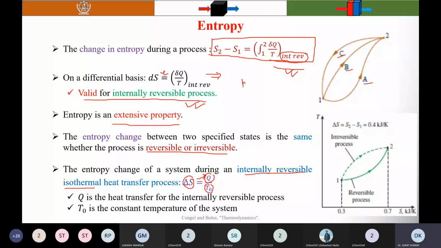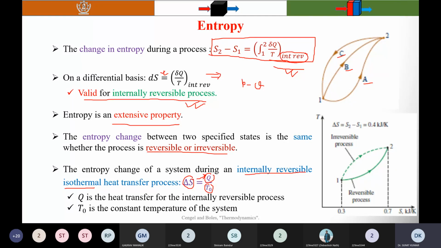I will ask these questions. Roll number 5538. Yes, sir. Area under the PV curve gives you what? Heat or work? Work, sir. And it is valid for all processes? Yes, sir.